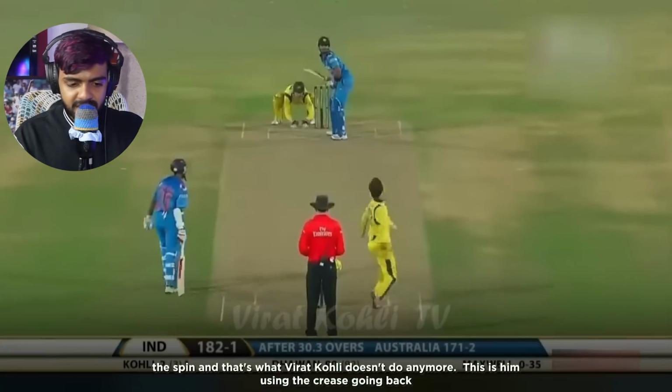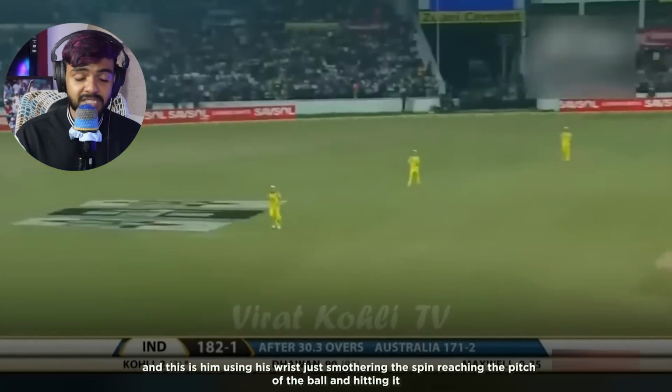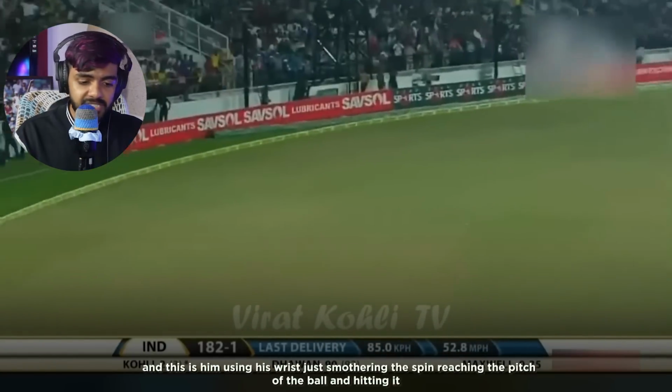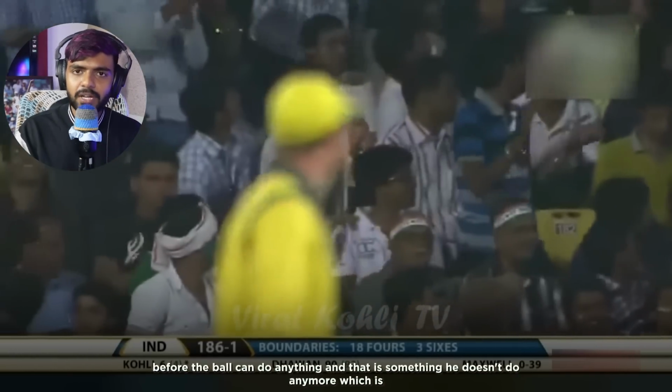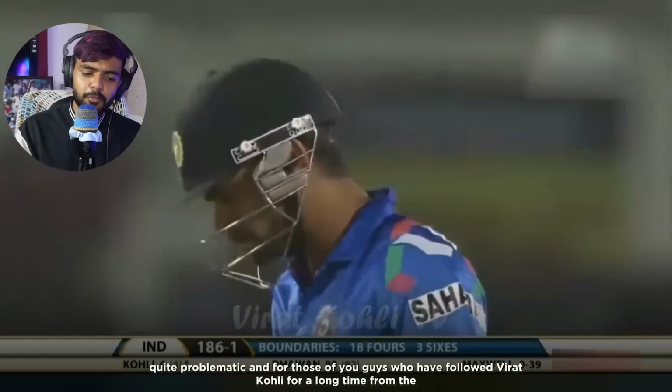This is him using the crease, going back, and this is him using his wrist, just smothering the spin, reaching the pitch of the ball and hitting it before the ball can do anything. And that is something he doesn't do anymore, which is quite problematic.